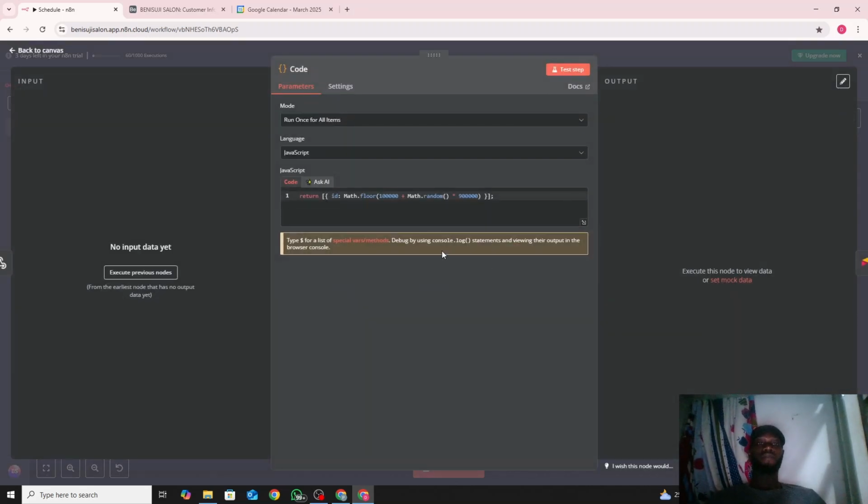The next thing I wanted to do was generate a unique ID for each client. So each time someone registered, the person gets a unique ID. I was trying to use Voice Studio, but I couldn't get it. And I was trying to use Airtable, but Airtable generates it after the user sends it.